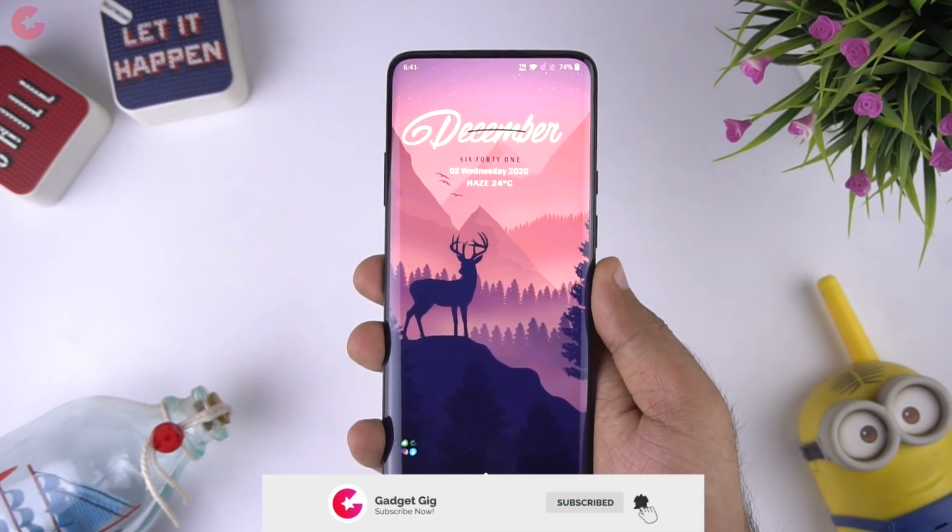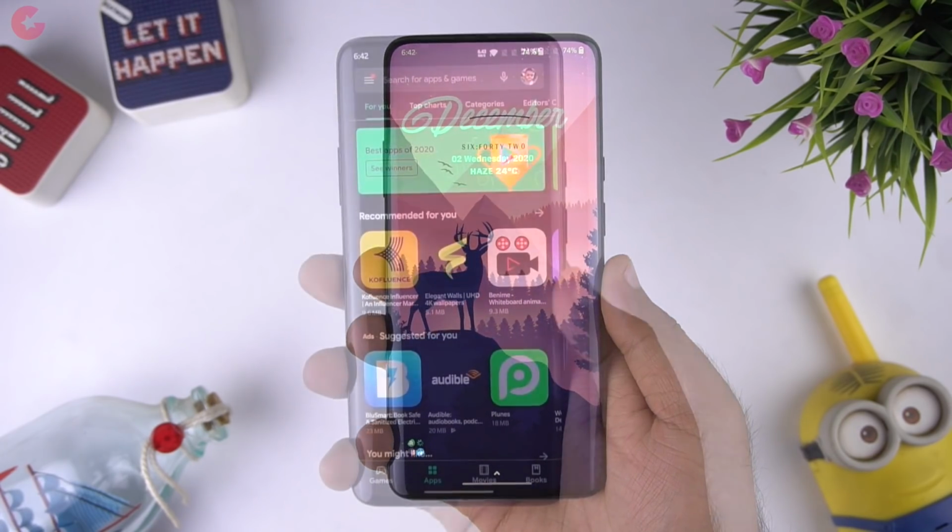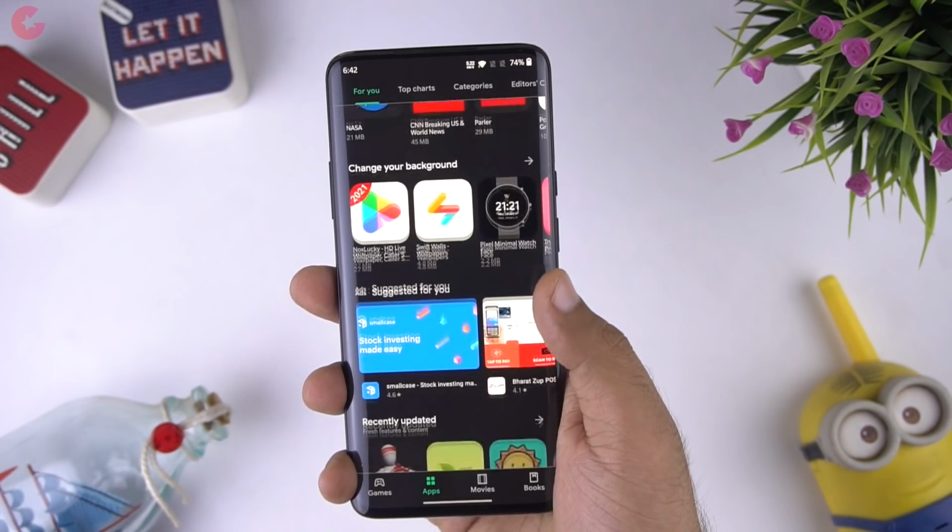We are back with one more top 10 apps video, and in this video, we will show you the 10 best apps you should check out this month on your Android device.